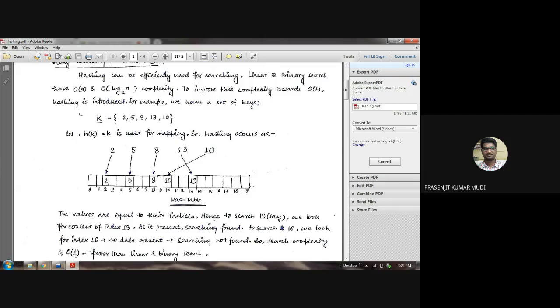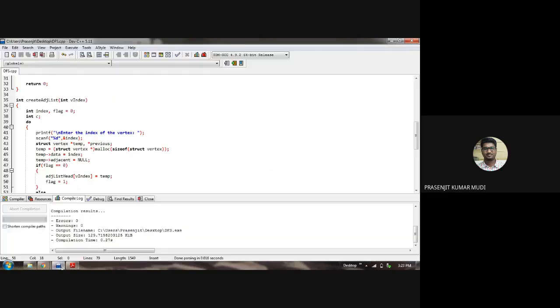So the user will provide several nodes, and all those nodes will be stored in some memory locations in an organized way. How they are being organized is handled by this hash table. So a hash table actually organizes several data stored in different memory locations. It's kind of an organization scheme, a data organization scheme. So let's see that through the program.